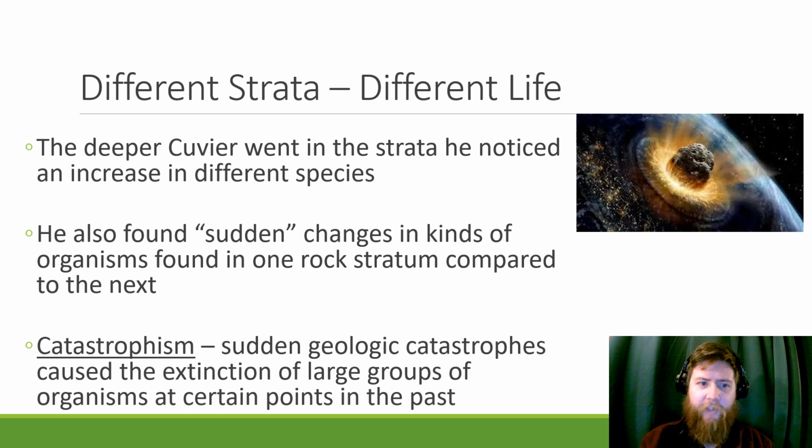Because of these sudden changes, he coined this theory called catastrophism, where sudden geologic catastrophes cause the extinction of large groups of organisms at a certain time in Earth's past. So the asteroid event that probably killed the dinosaurs is an example of such a catastrophe.